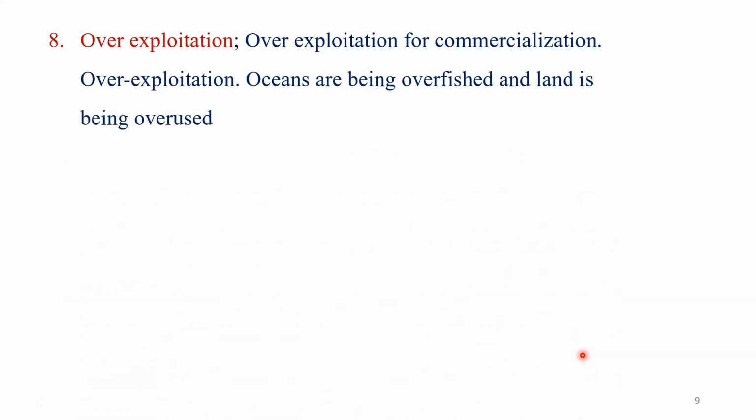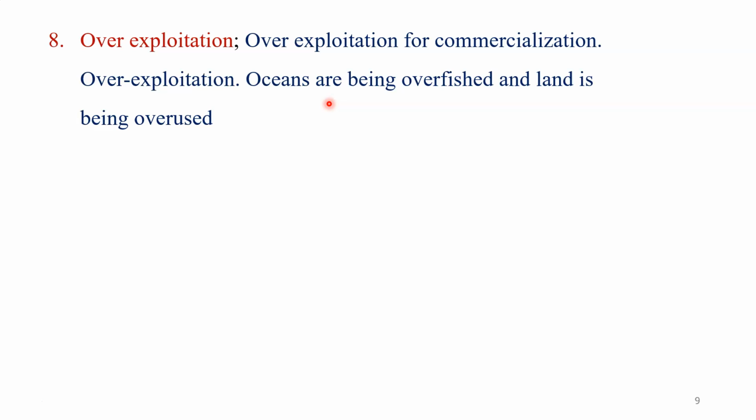The over-exploitation of various things. Yes, due to over-exploitation for commercialization, I'm talking especially about the various resources that are available in the ocean. When we over-exploit such resources, it directly affects the biodiversity that exists in that particular aquatic or marine ecosystem.